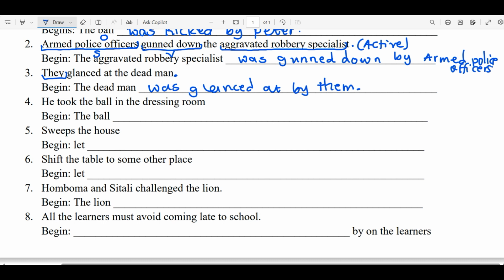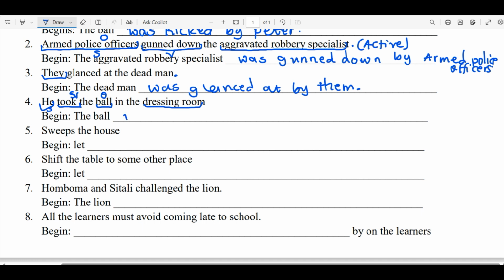Number 4: he took the ball in the dressing room. So he is the subject. Took is the verb. Then the dressing room. The ball is now the object.